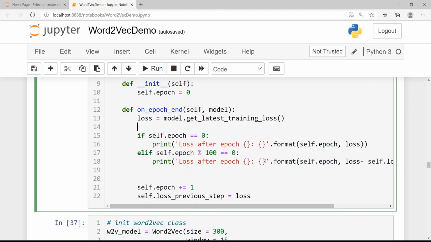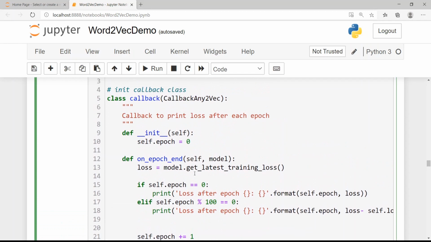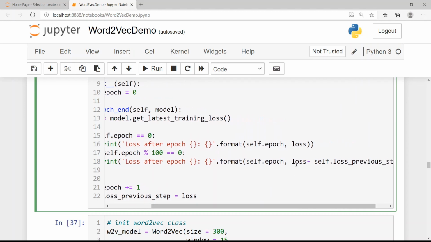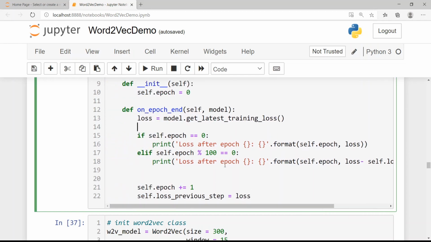The idea is that in GenSim, the losses are just added every epoch, so model.get_latest_training_loss gives you the cumulative loss. If you want the exact loss after an epoch, you have to subtract the previous loss from the current loss. That is what is being tracked here.